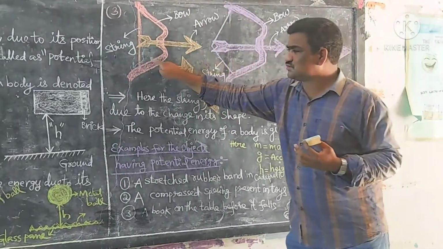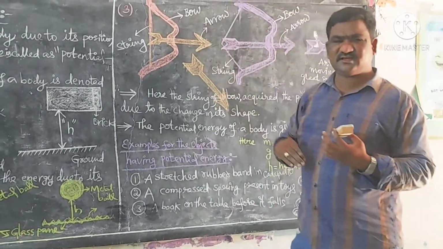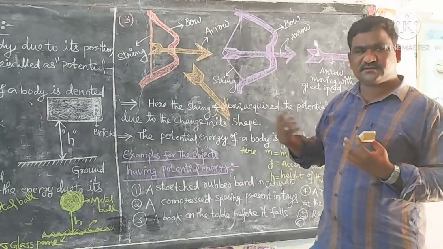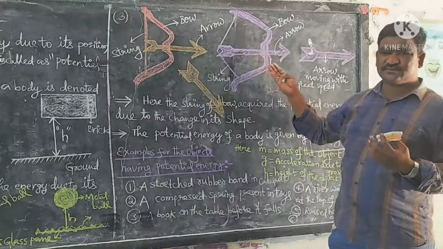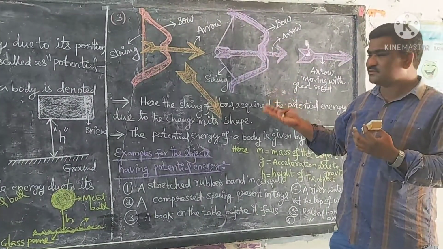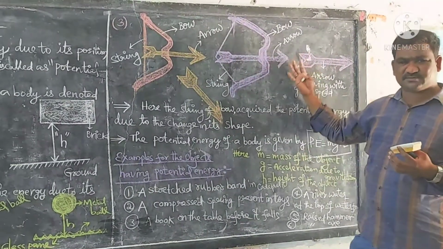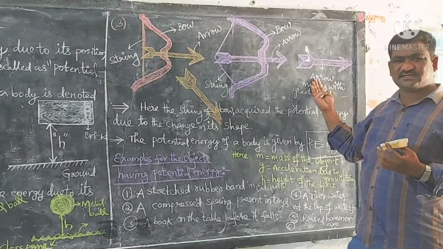So from these two examples, if there is no change in the position of the object, it acquires less or negligible energy. When you apply more force, or when you bring a considerable change in the shape of an object, it possesses some energy.